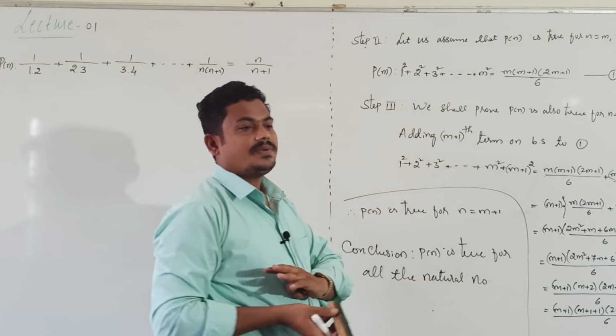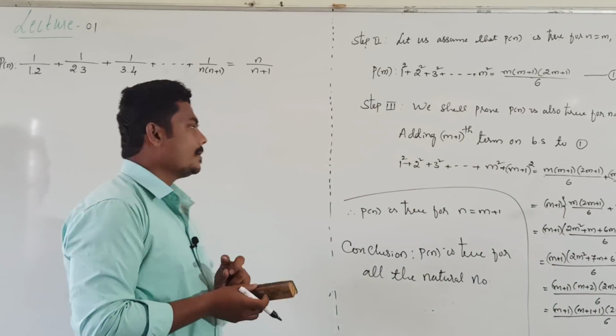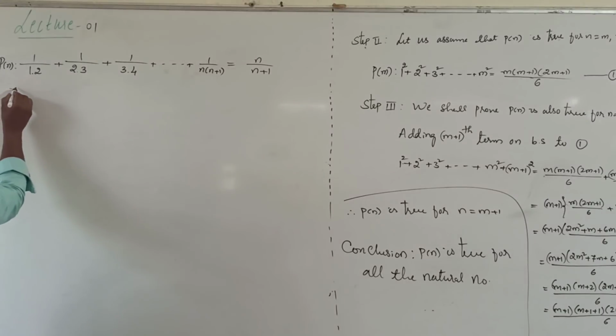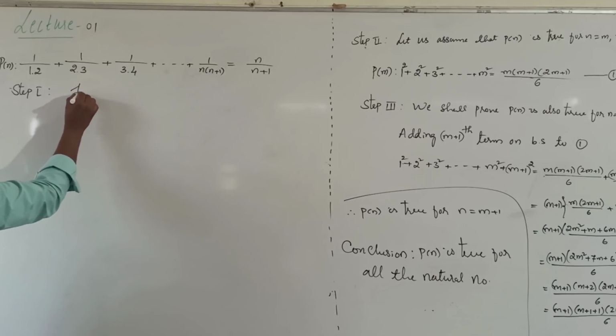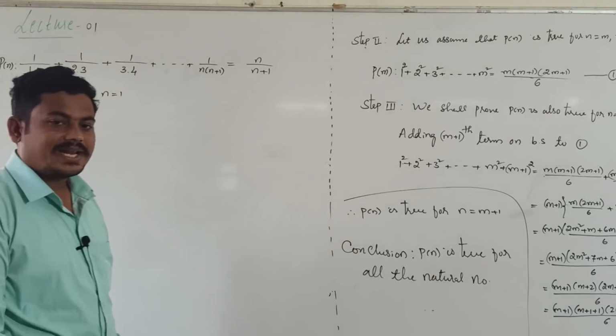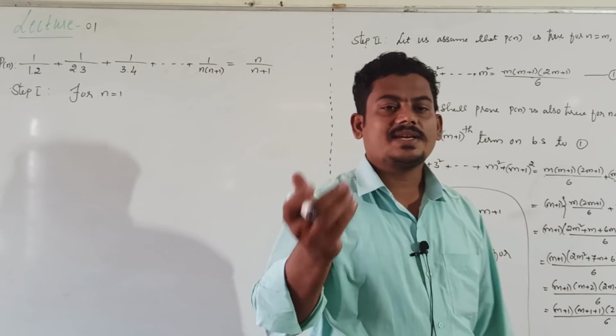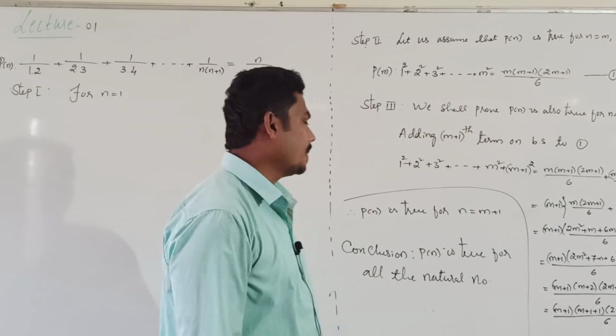Verification for n equal to 1, step 1. Check whether given statement is true or false for n equal to 1.